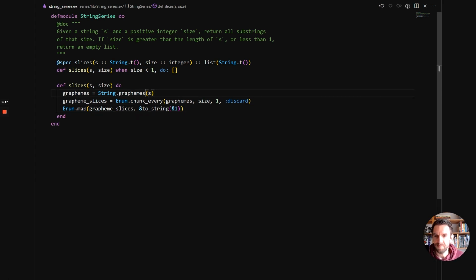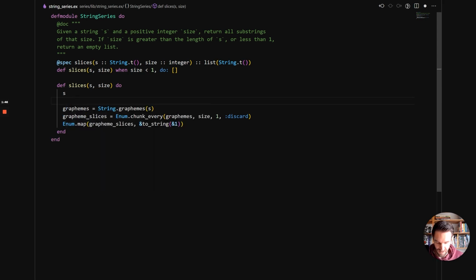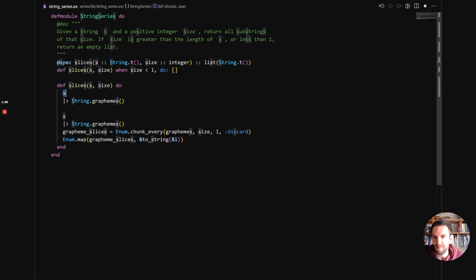Okay, cool. A common pattern in Elixir is you see here we're doing a function call, and on the result of the function we do something else, and then on the result of that we again do something else. You can see here the graphemes is always the first thing that gets passed into the next one. If that is the case, what you can do is use the pipe operator. The pipe operator may be familiar if you've done F# or OCaml. So you can say, hey, s, and then pipe it into a function. So we'll pipe it into String.graphemes. This is exactly the same as doing this. It's just a different way of writing it.